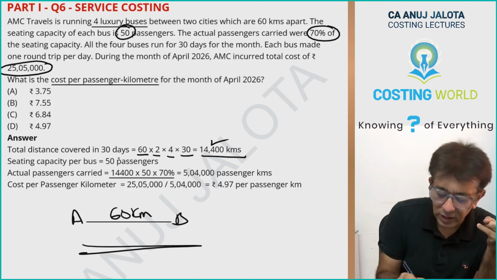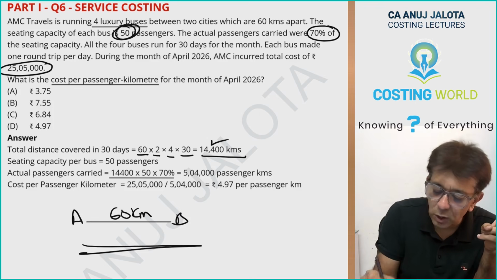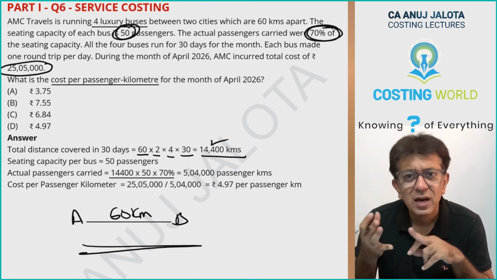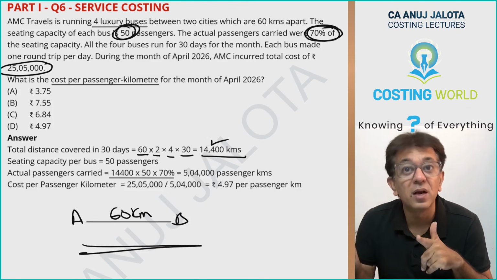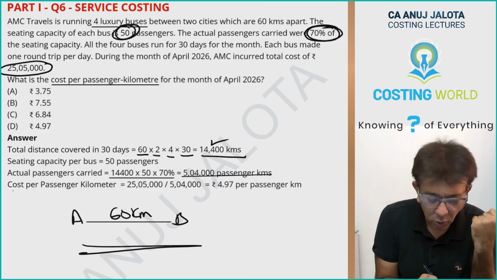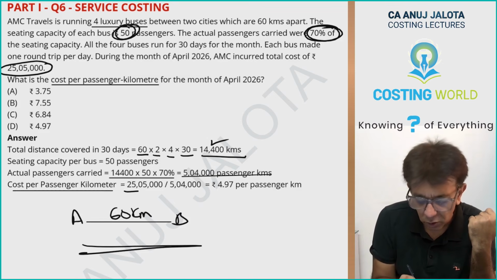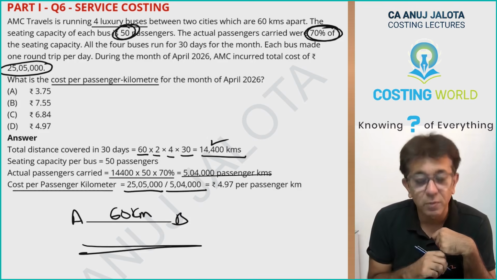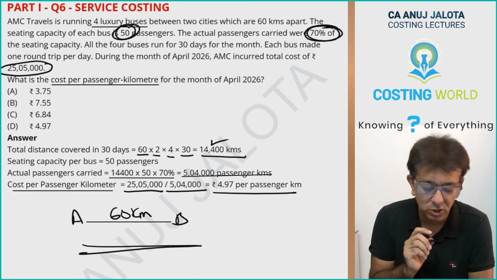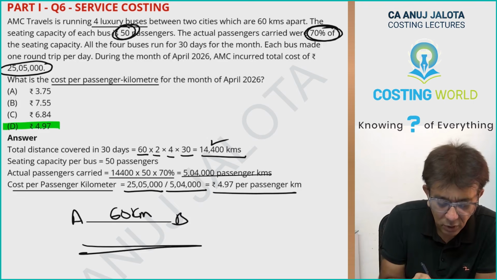So 50 into 70% is 35 passengers traveling for 14,400 kilometers. That gives you 5,04,000 passenger kilometers. So cost per passenger kilometer will be your total cost divided by the number of passenger kilometers. The answer should be 4.97 per passenger kilometer.